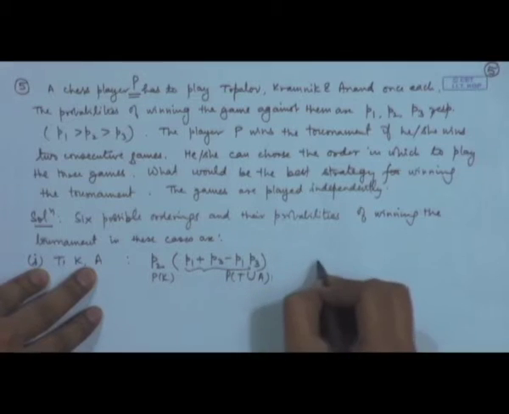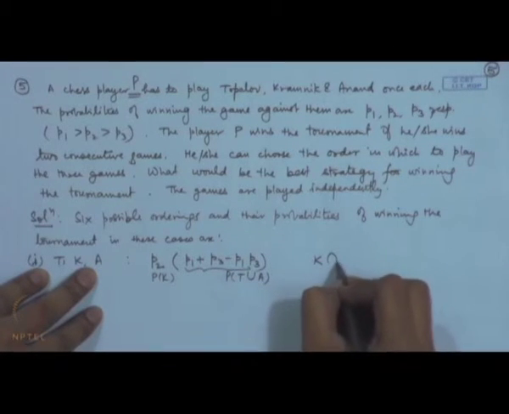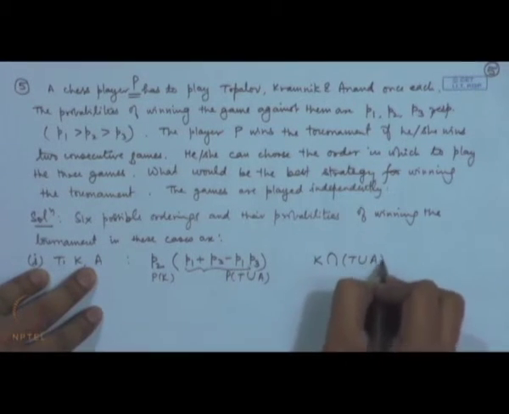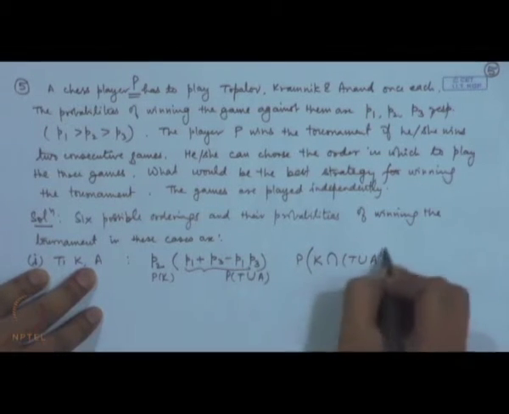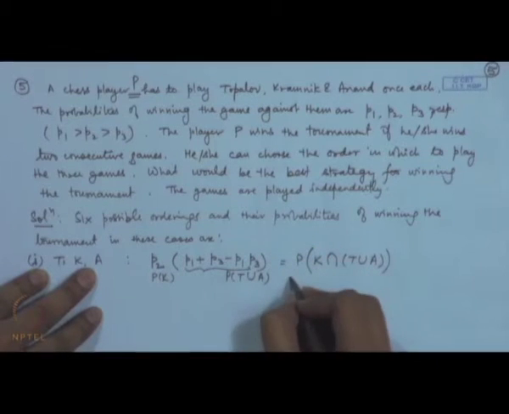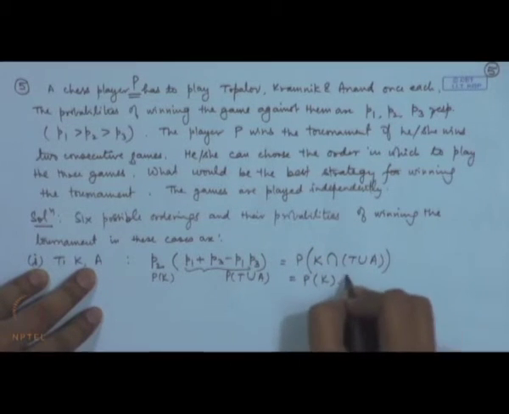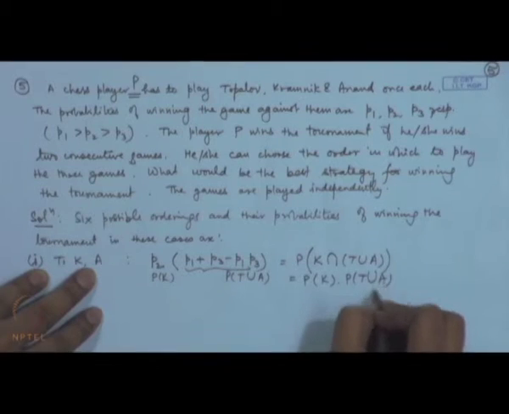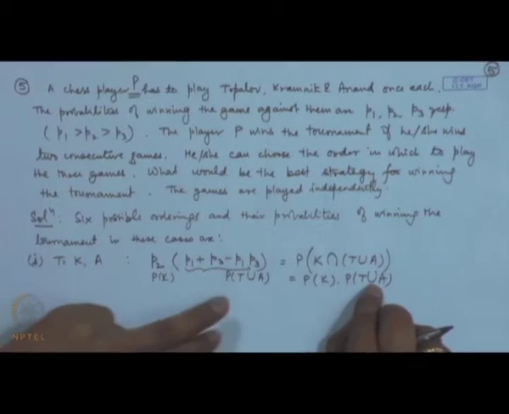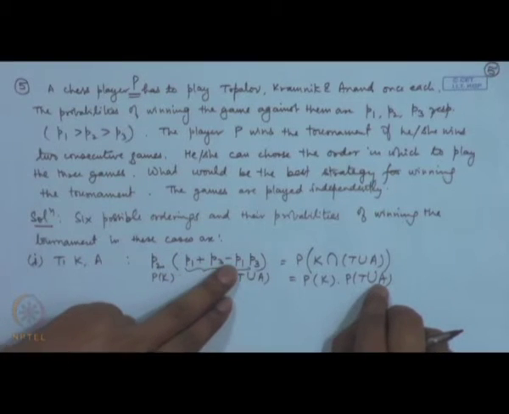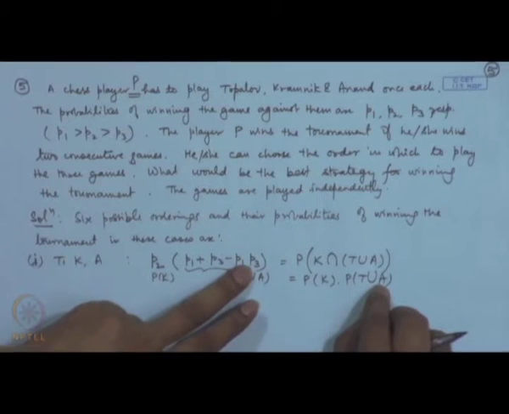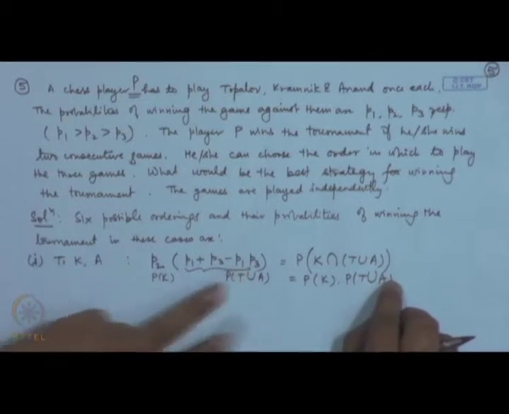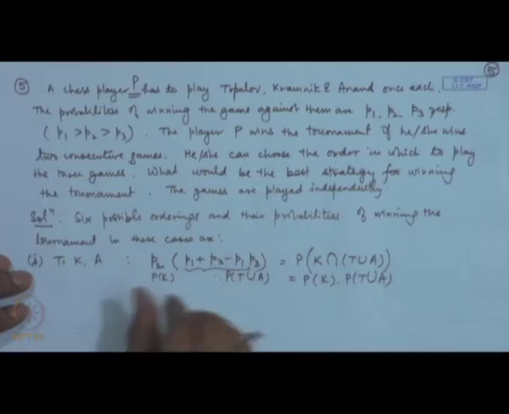So, actually what is the event? K intersection T union A, and since independence assumption is there, this becomes probability of K into probability of T union A, and probability of T union A I am again writing as probability of T plus probability of A minus probability of T into probability of A, because of independence of T and A also. So, this is the term that we will get.